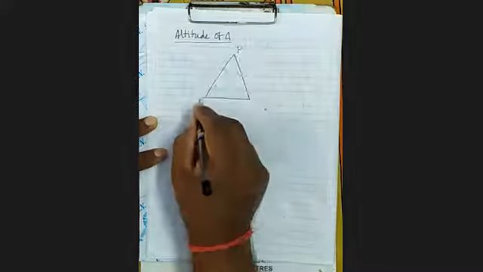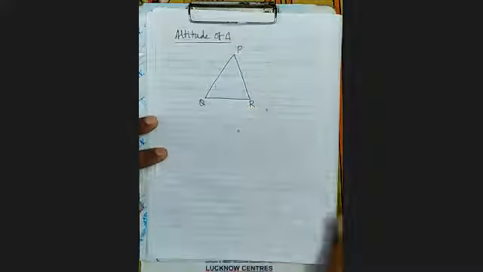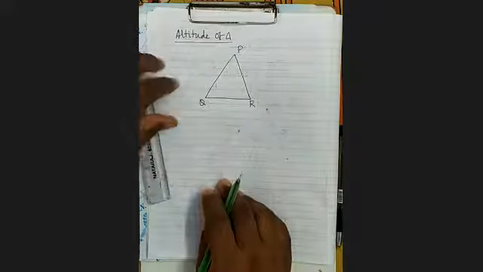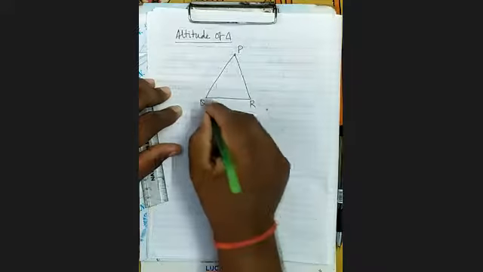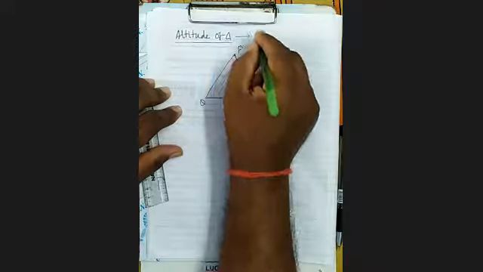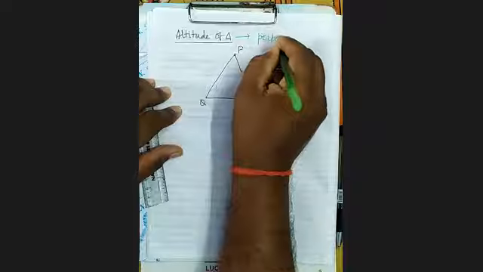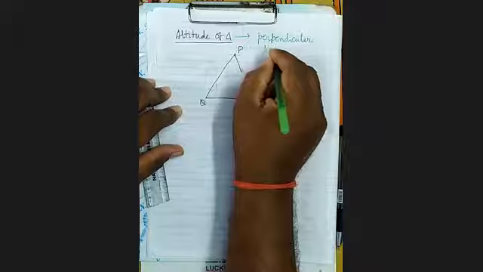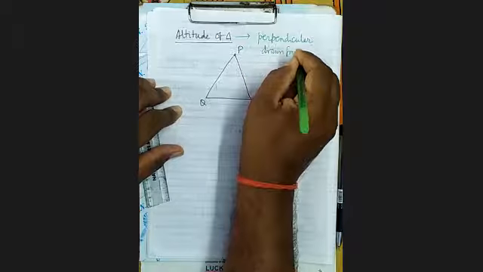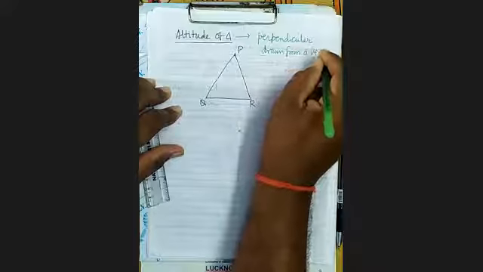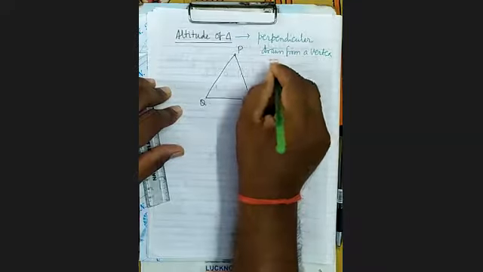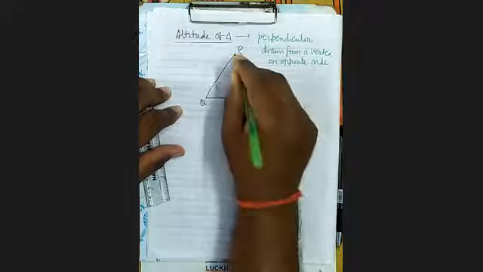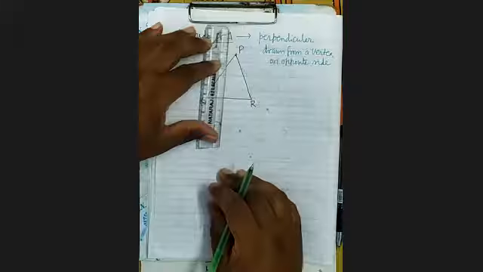This is triangle PQR. Now, from each vertex, you draw the perpendicular. From vertex P, you draw the perpendicular over QR. Perpendicular drawn from a vertex on the opposite side. So from P, draw perpendicular on QR.